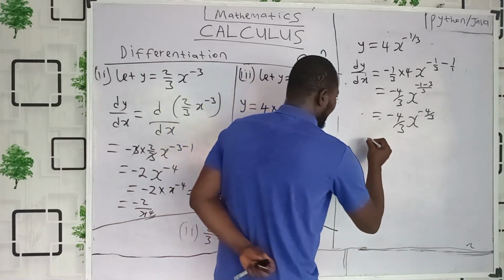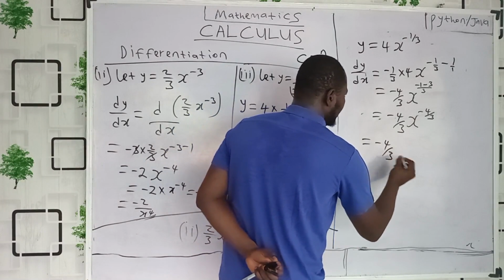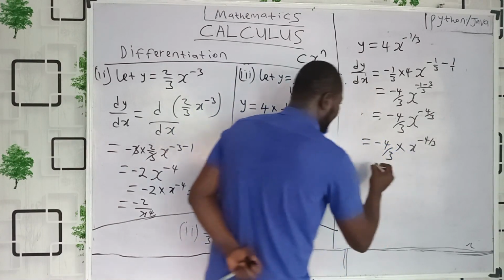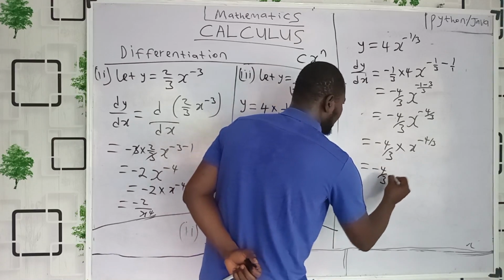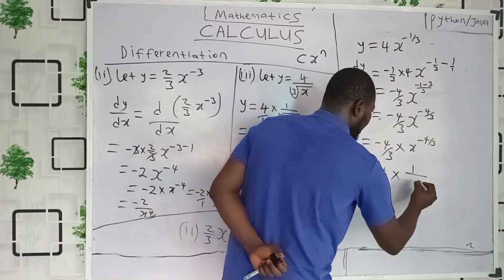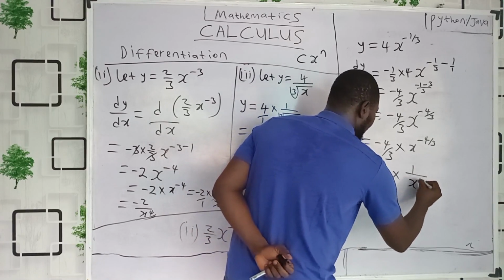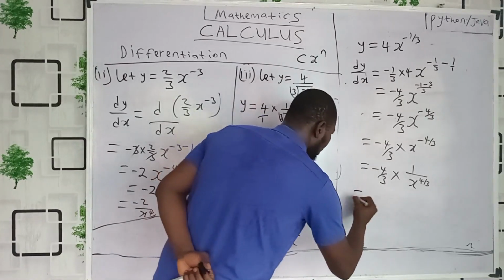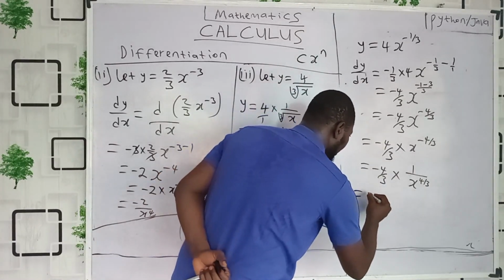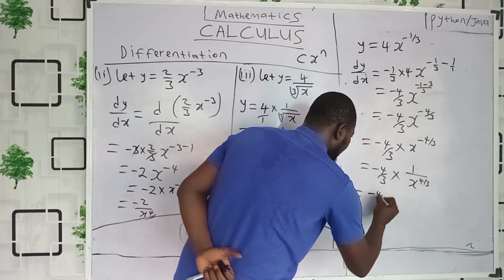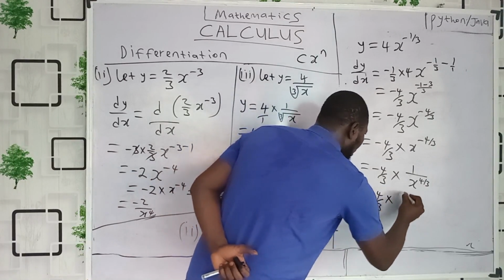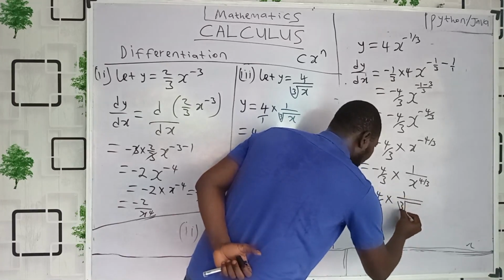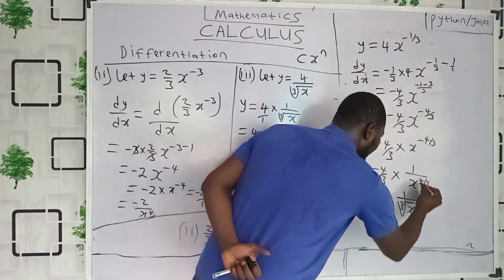So let's go. We now have what? Minus 4 all over 3 multiplied by x raised to power minus 4 over 3. I can write it as minus 4 over 3 multiplied by 1 over x raised to power 4 all over 3. You know, reciprocal, so the minus will go, okay? Or before then, I can write it as minus 4 over 3 multiplied by 1 over the cube root, that is, the 3 at the denominator will come here, cube root of x raised to power of 4.